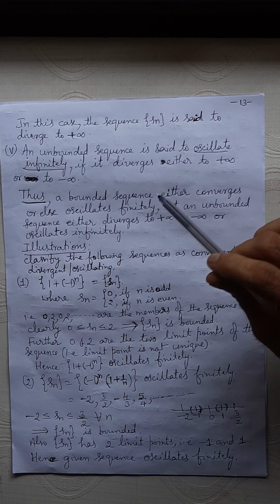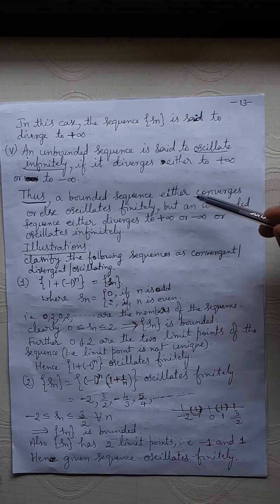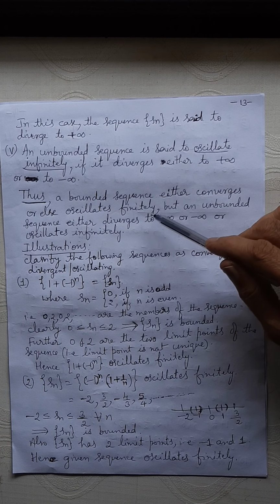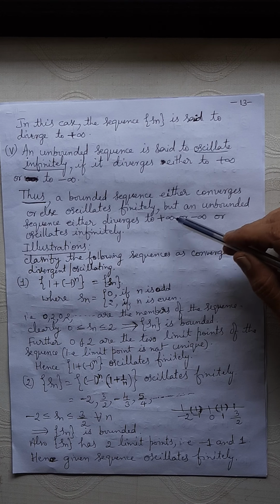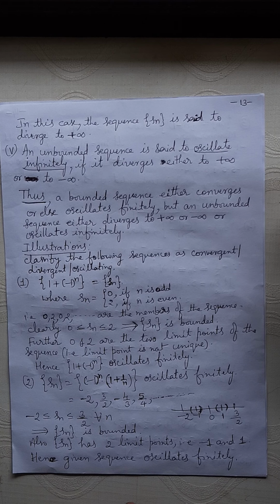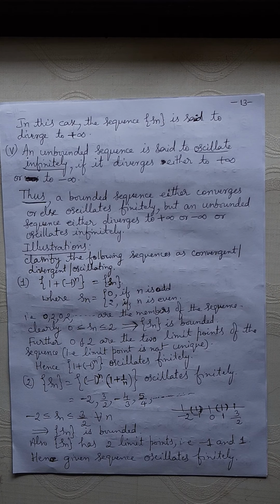So what is the conclusion? Thus a bounded sequence either converges or else it oscillates finitely, but an unbounded sequence either diverges to plus infinity or minus infinity, or it may oscillate infinitely. Is that right? The convergent case and oscillating finitely are possible under a bounded sequence. In an unbounded sequence, it is either divergent to plus infinity or minus infinity, or oscillating infinitely. Right? Okay. Study these definitions carefully. Then I will go for illustrations.